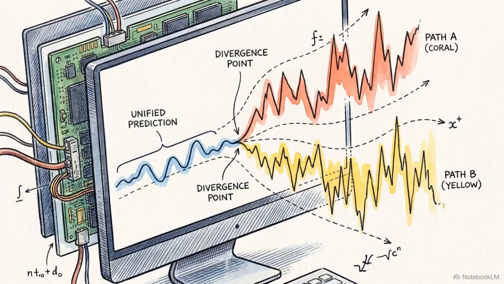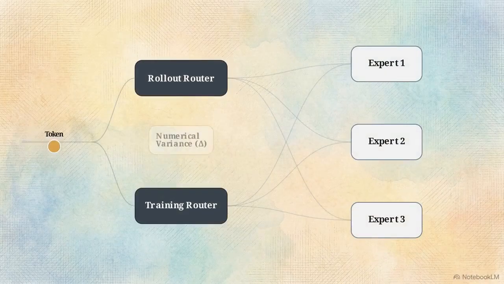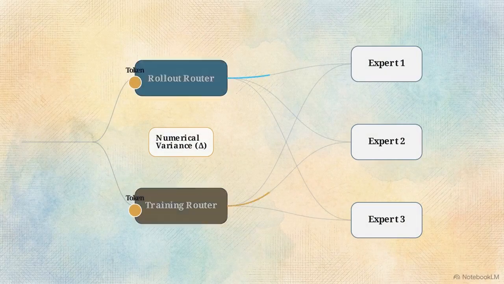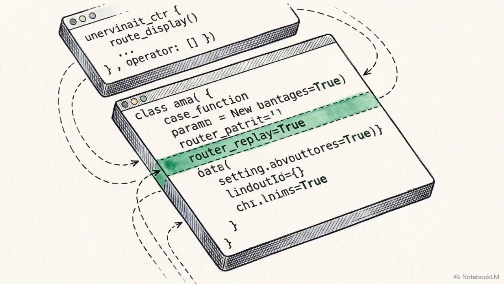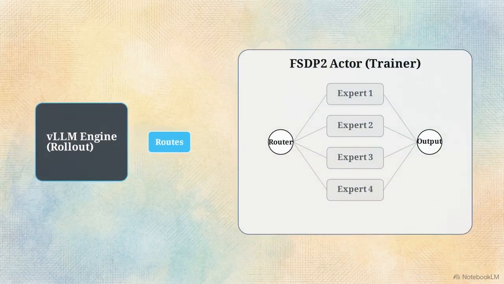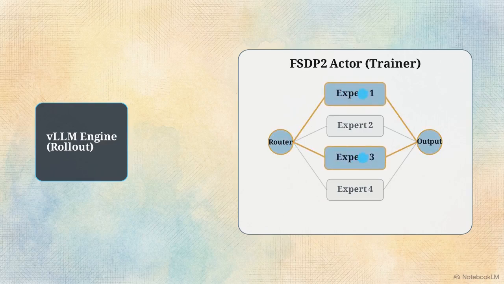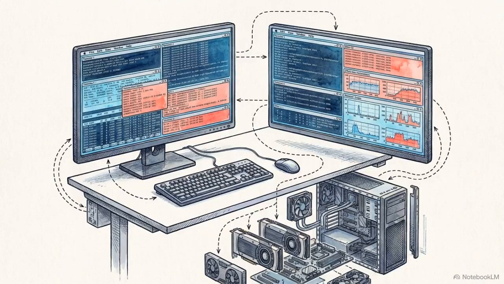Training mixture of experts models introduces a specific failure mode. Small numerical variances can cause the rollout router and the training router to independently select different experts for the exact same token. Molt solves this silent divergence using routing replay. The vLLM engine returns its exact per-token expert choices back to the trainer, and the FSDP2 actor replays those routes during its forward pass. Returning to our architecture diagram, let's see how Molt handles massive scale.